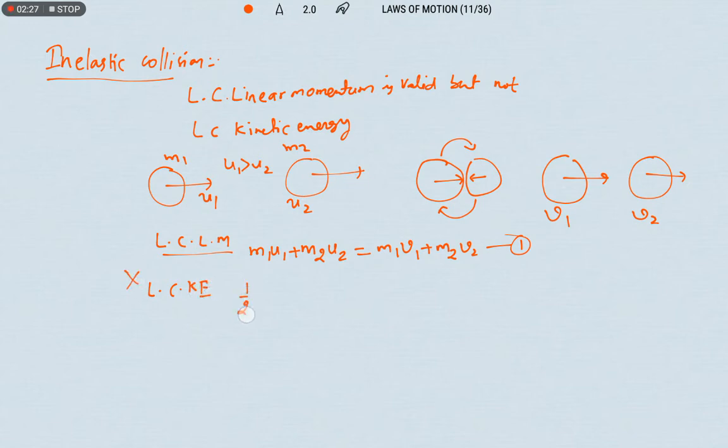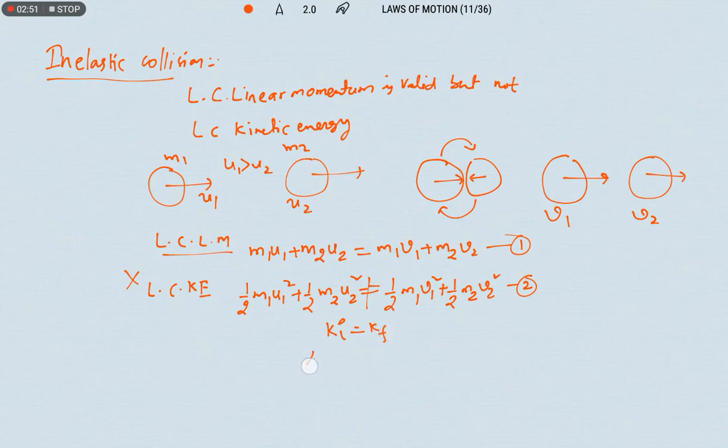That means the initial kinetic energy of the system, half m1 u1 square plus half m2 u2 square, is not equal to half m1 v1 square plus half m2 v2 square. So this is not valid. That means Ki is not equal to Kf.